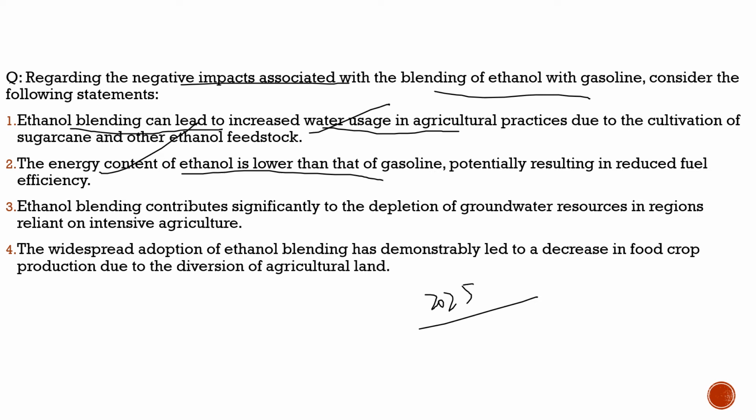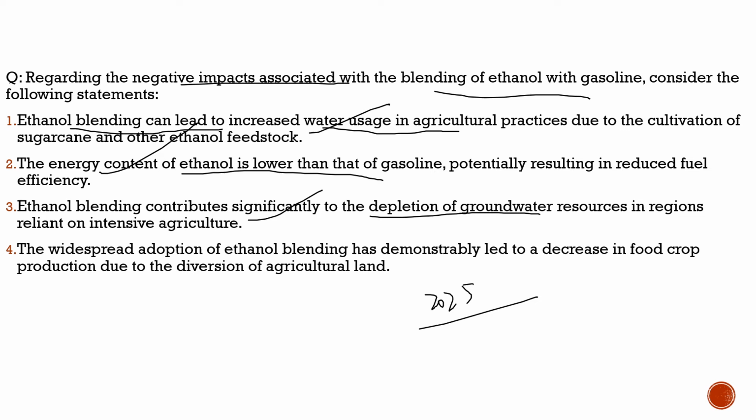Third statement, ethanol blending contributes significantly to the depletion of groundwater resources in regions reliant on intensive agriculture. 100% correct. Concerns have been raised by many states, especially Andhra Pradesh, that with the blending of ethanol there is definitely an impact on groundwater, depletion of groundwater.